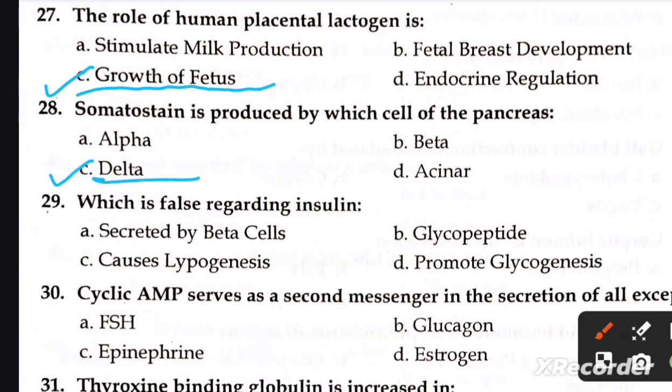Delta. Next question is, which is false regarding insulin? A. secreted by beta cell, B. glycopeptide, C. causes lipogenesis, and D. promotes glycogenesis. Right option is B. glycopeptide. Next question is, cyclic AMP serves as a second messenger in secretion of all except A. FSH, B. glucagon, C. epinephrine, and D. estrogen. Right option is D. estrogen.